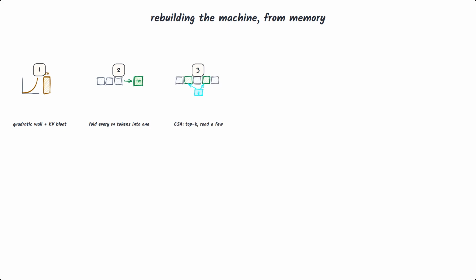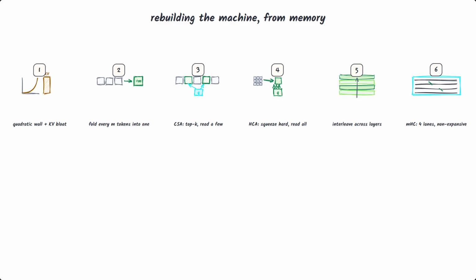So let's rebuild the whole machine from memory. The problem: attention is quadratic and the KV cache bloats, so long context is ruinously expensive. The fix: in layers, compress the past, fold every few tokens into one summary entry. Then attend 2 ways. CSA reads only the top-scoring summaries, while HCA compresses even harder and reads all of the little that's left, and interleave both across the network.